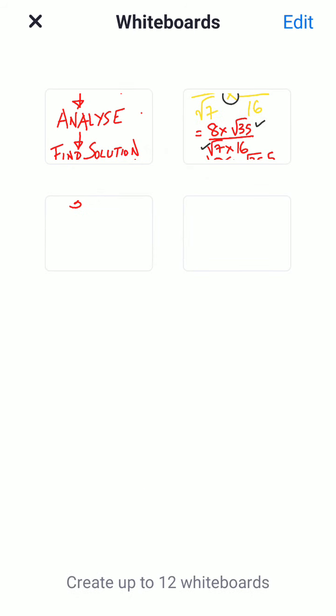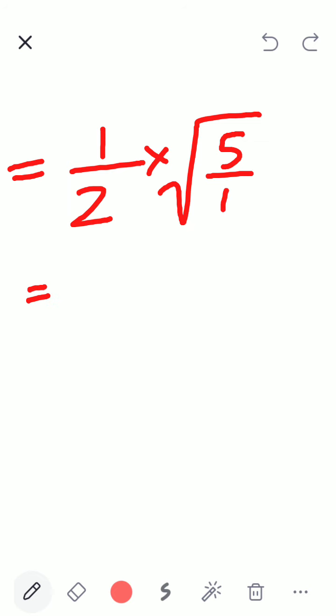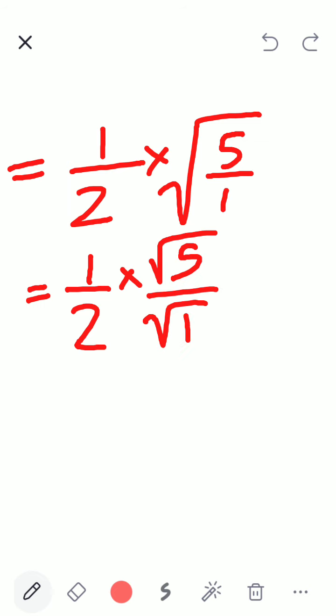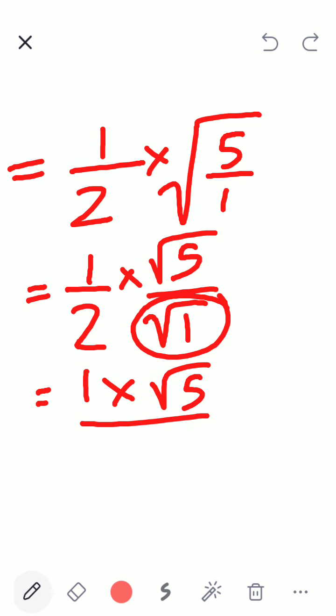Children, I hope you are writing. Yeah. So I got this. Now what will I do? Okay. So the number outside the house, I leave it as it is. Now the brain says, oh, now you have finished inside the house. All division is finished. Now you can break the house. So I will break the house. So root 5 I will break separate. Root 1 I will break separate. Now root 1 is 1. So I will write 1 multiplied by root 5 divided by 1. I will keep it separate only as of now. Now again I have got two fractions.